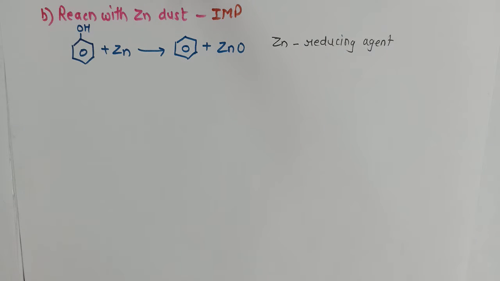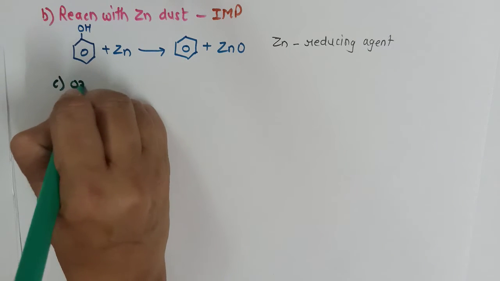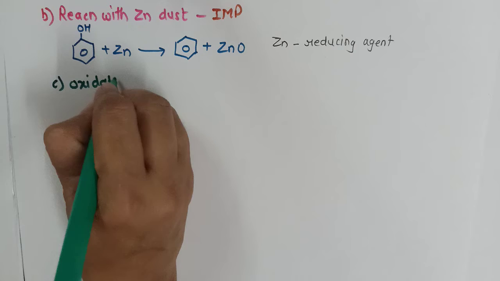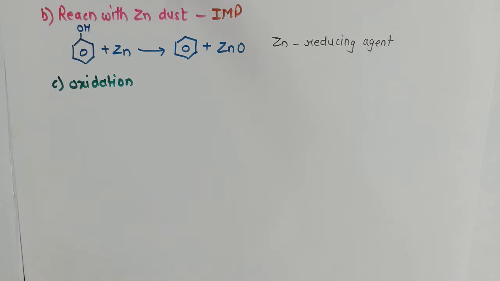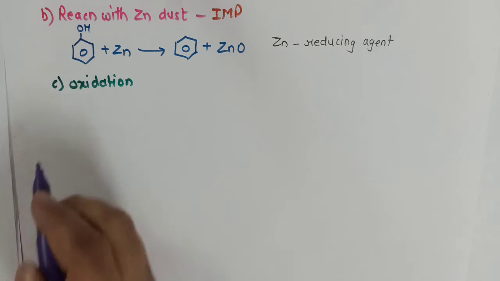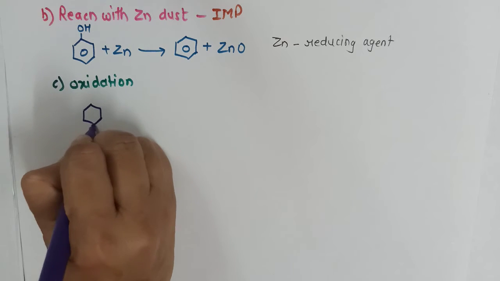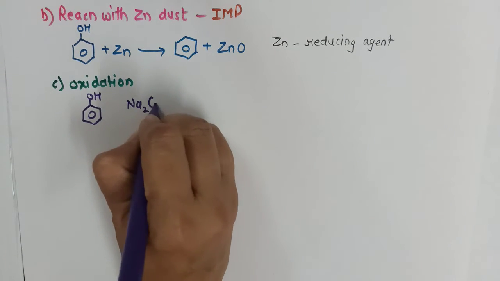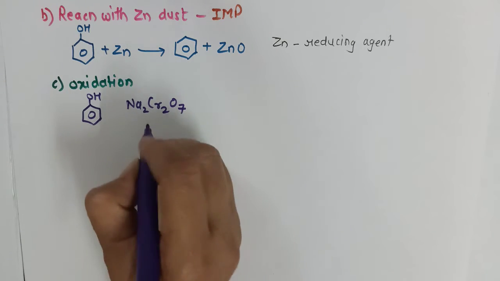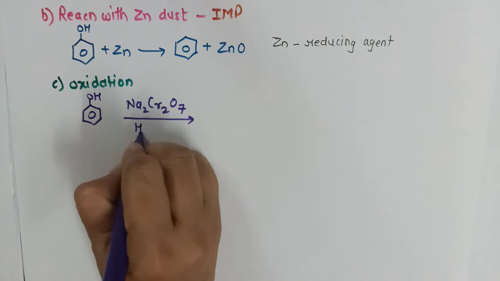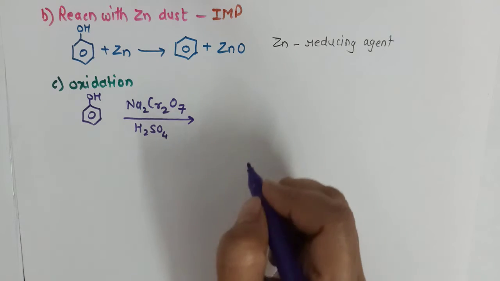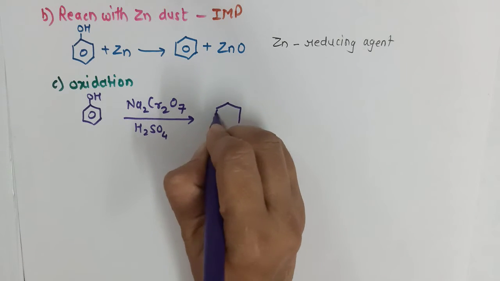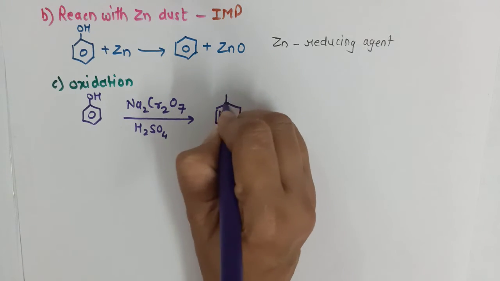The next reaction is oxidation. Phenol, when it is oxidized by using a strong oxidizing agent like sodium dichromate in acidic medium, gets converted to benzoquinone.